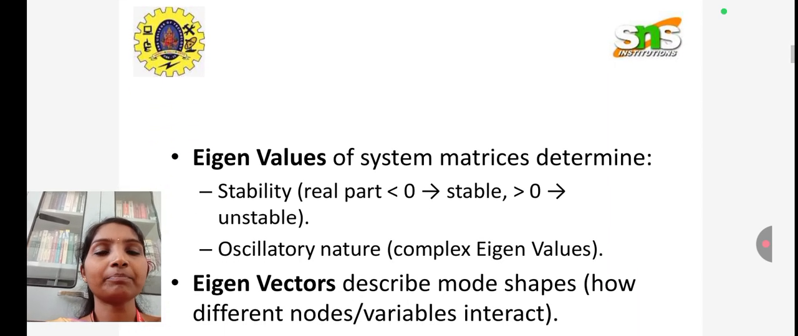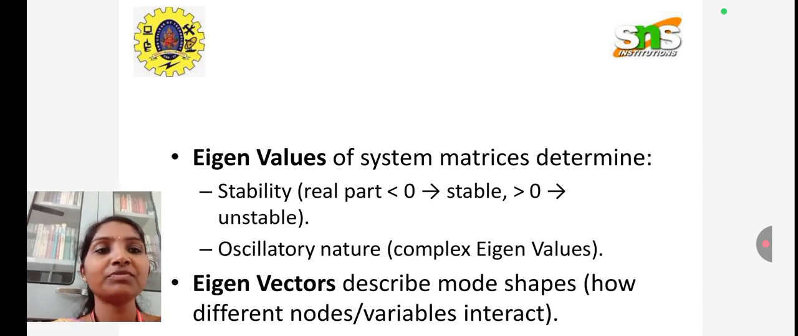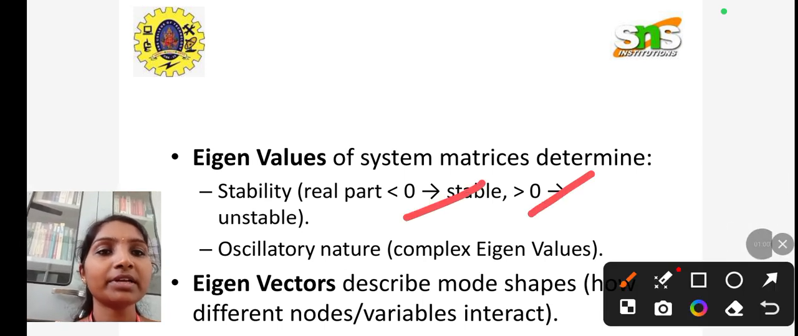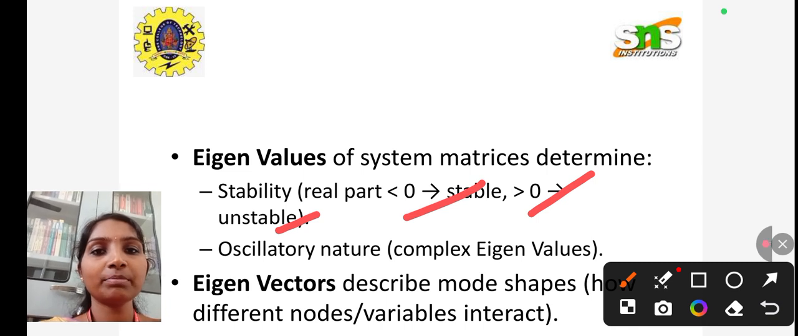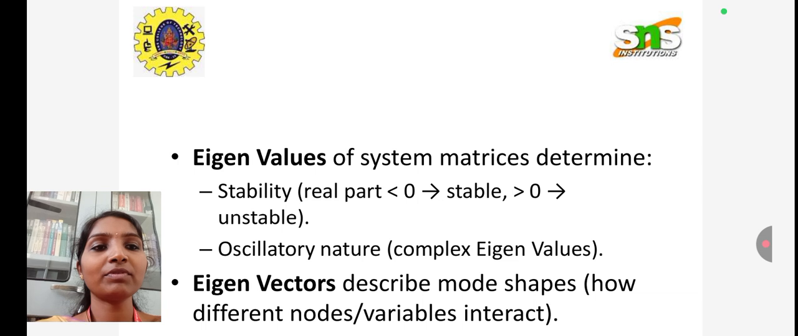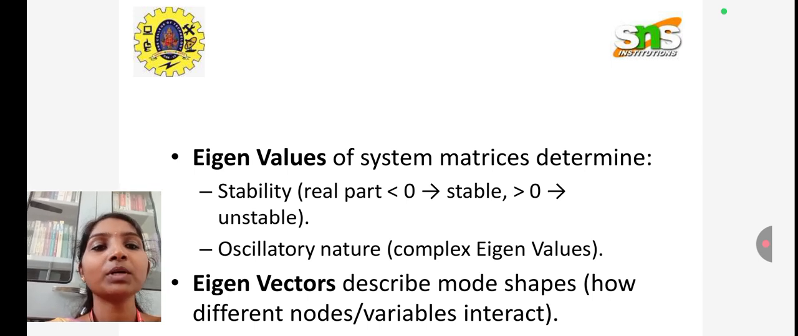Moving on to the next step. Eigenvalues of the system matrix determine the stability. As we have discussed earlier, it determines the stability of the particular system. If the real part is less than 0, it is stable, and if the real part is greater than 0, it is unstable. A complex number has a real part and an imaginary part, put together as the complex number.